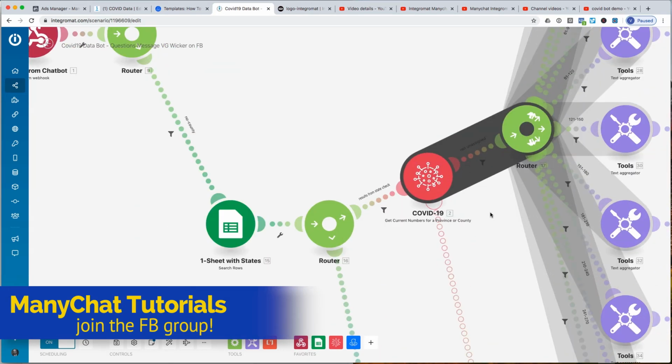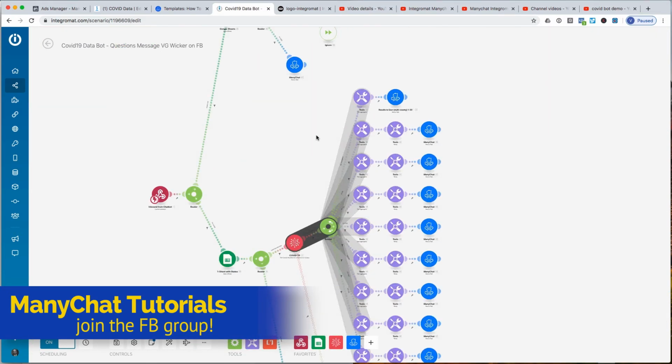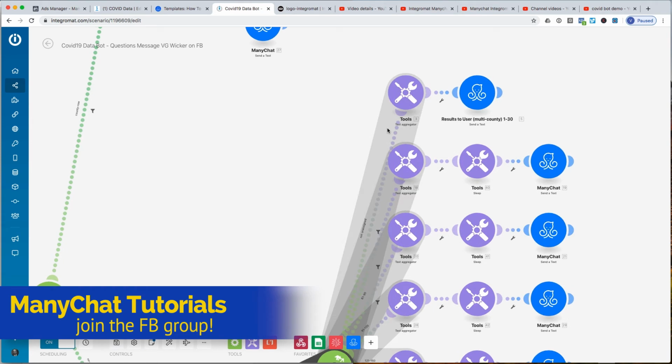What we found out at the beginning, because I was being stingy, I was just sending back 1 through 30, the number of results, 1 through 30 for counties that exist. But in our testing and talking to some of the users, we came back that there are some states in the United States that have 254 counties, okay?